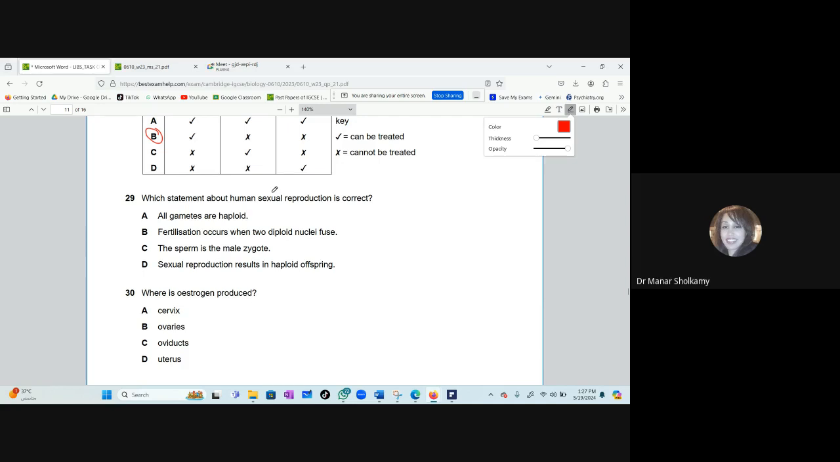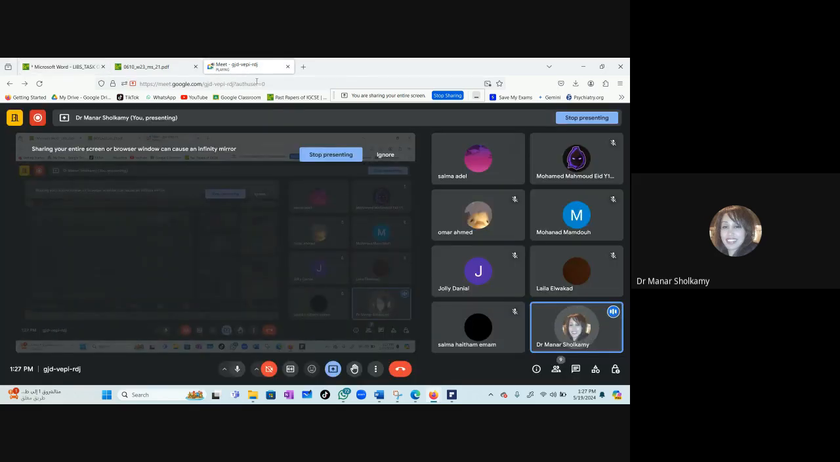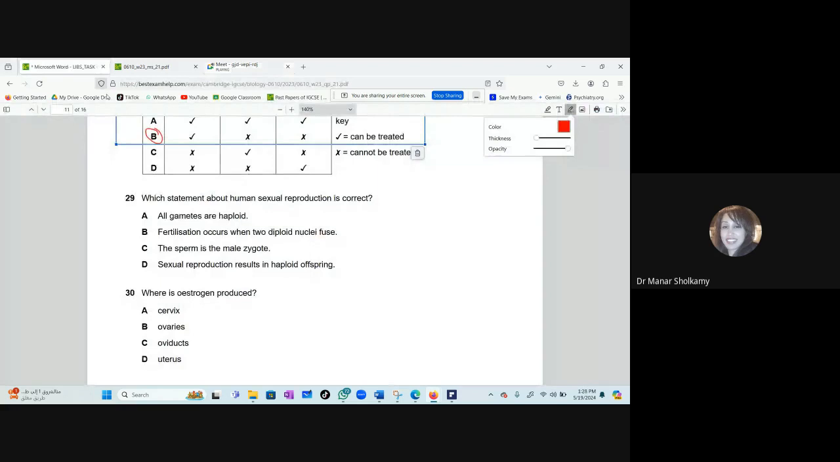29. Which statement about human sexual reproduction is correct? A, all gametes are haploid. B, fertilization occurs when 2 diploid nuclei fuse. C, the sperm is the male zygote. D, sexual reproduction results in haploid offspring. Wait, give me a second. Now, Omar, can you give me an answer, please?